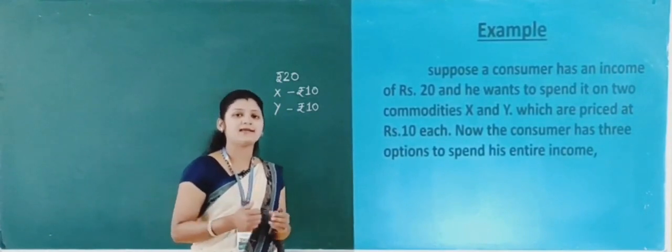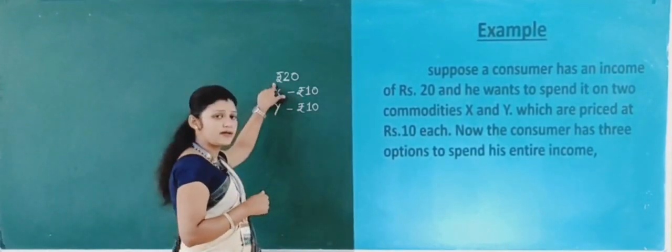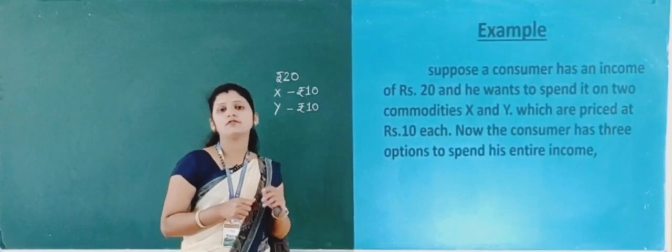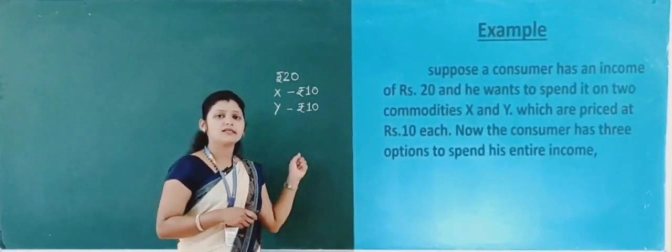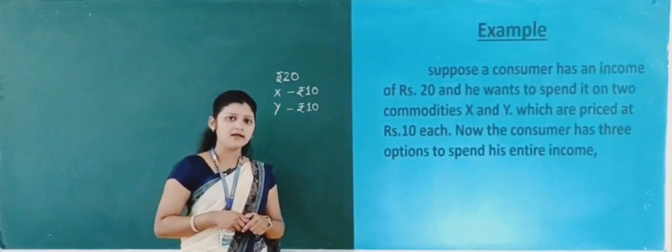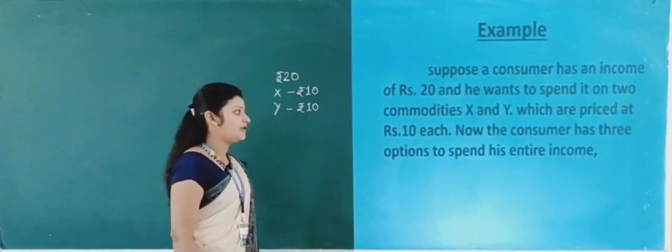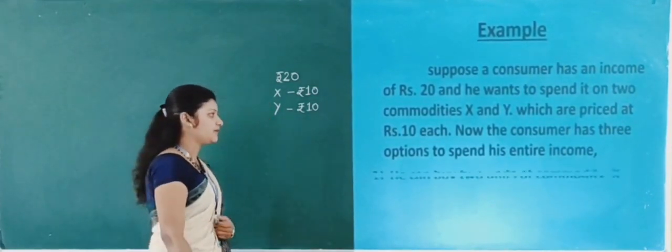What is his entire income here? Rupees 20. He has three options to spend his entire income on these two commodities, X and Y. Now let's see the first option here.